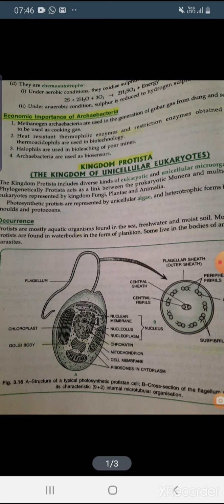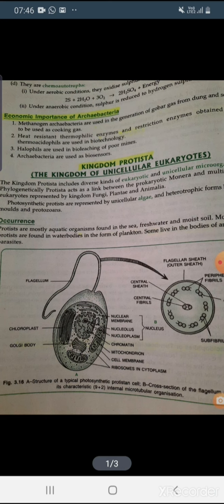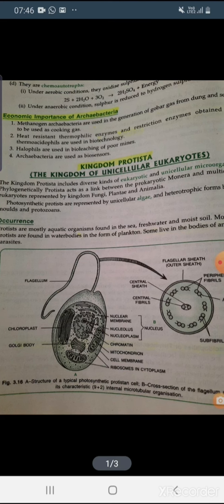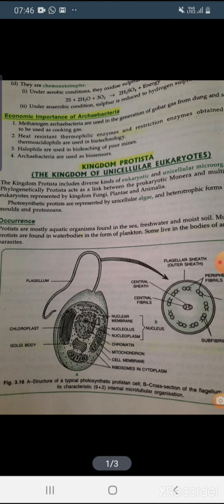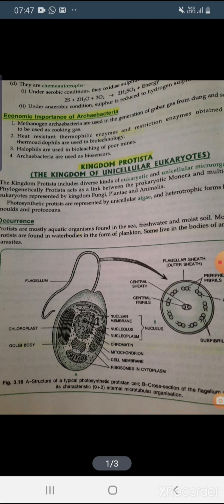Okay. Next you can say the mode of nutrition. Some protists show the holophytic nutrition and some protists show the holozoic nutrition. Those who are the photosynthetic protists can show the holophytic nutrition because they can make their own food with the presence of sunlight, chlorophyll and carbon dioxide. Like examples, dinoflagellates, diatom, euglenoids, etc. And holozoic nutrition means they cannot produce their own food, they have to depend on the host for their food, like amoeba, paramecium, etc.